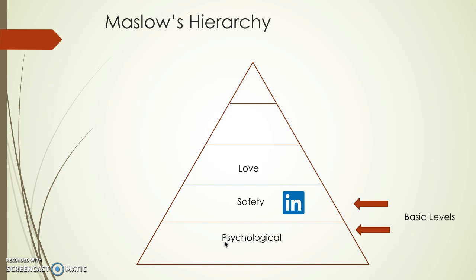The third level in Maslow's hierarchy is defined as love. This is our need to belong and to be loved, a need to have friends or family. Using social media, Google Plus and Facebook connect us to our friends and family, and also nurture and curate new friendships and relationships. This level of needs is also called our social level.